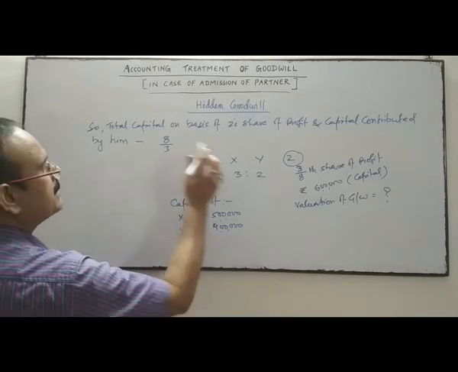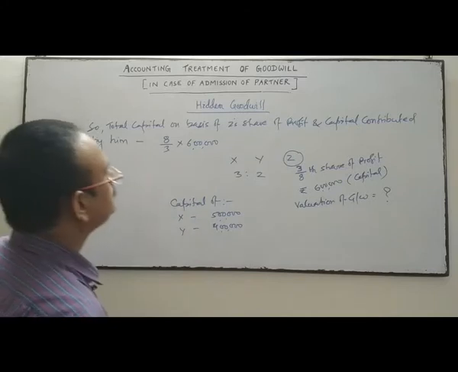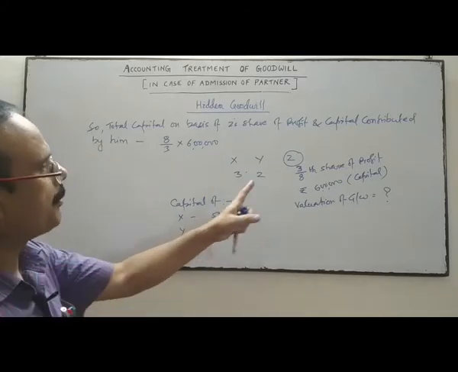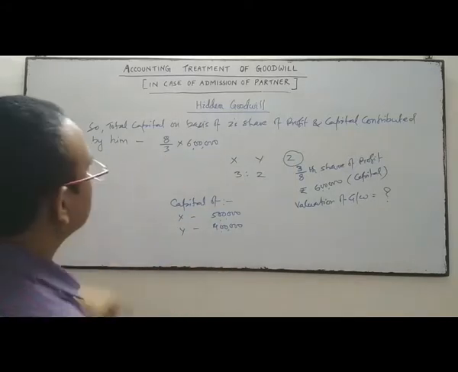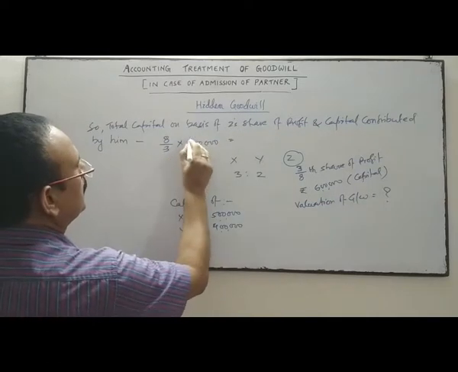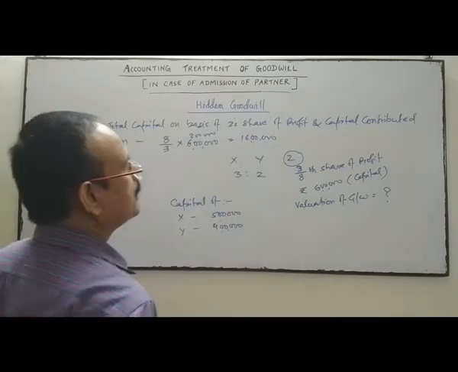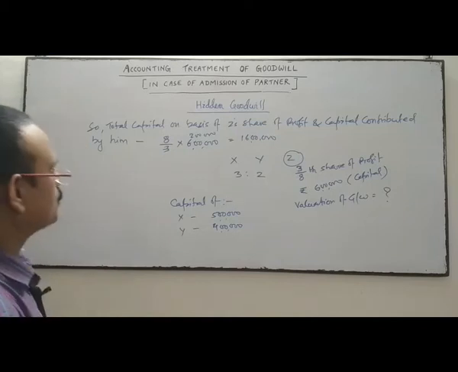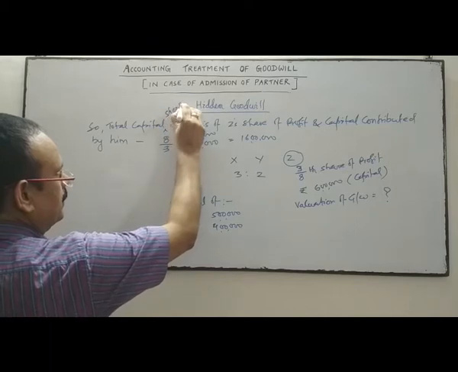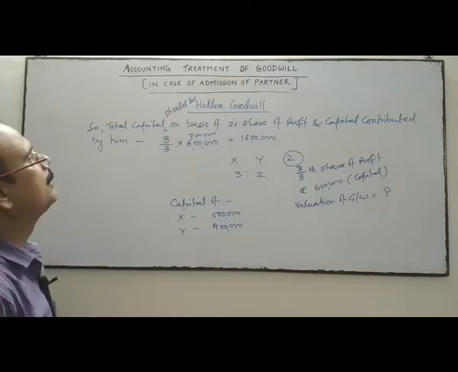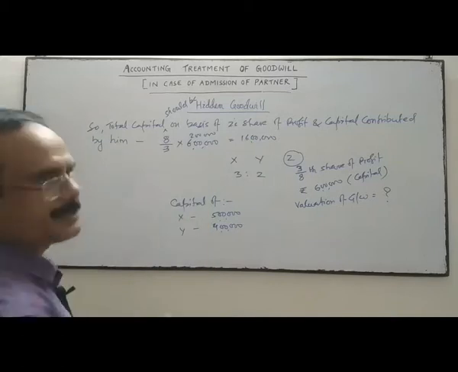Just we capitalize this share of capital. For 3/8 share of profit, he has given 6 lakh as capital. So total capital on the basis of this will be 16 lakhs. The total capital should be 16 lakhs.